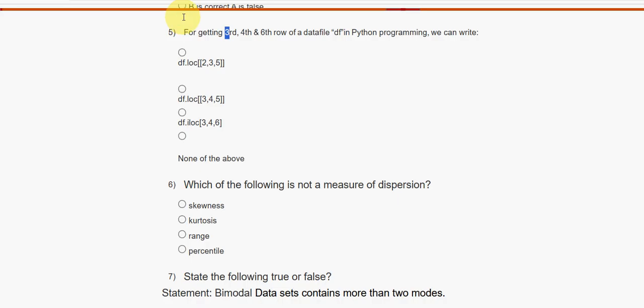So index starts with 0, right? So for third, it will be one less. That is second, third, and fifth, right? So the name of the data file is df. So df.loc[[2, 3, 5]]. So first option.